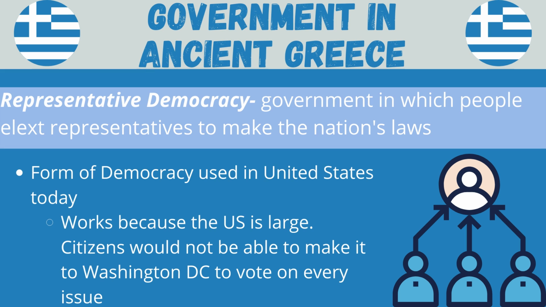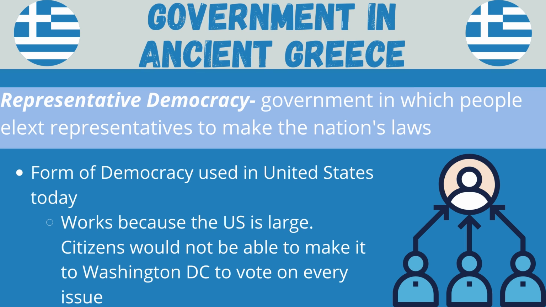So when your parents vote in elections, they select a senator and a representative to go to Congress. And when issues or laws are being voted on, the senator and the representatives vote for them. So a representative democracy works really well in the United States because the United States is really large.